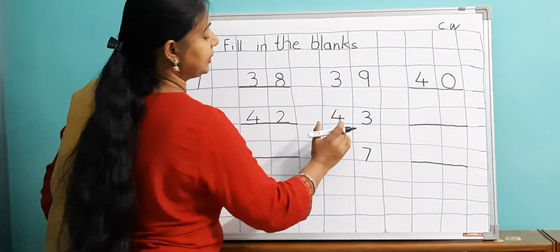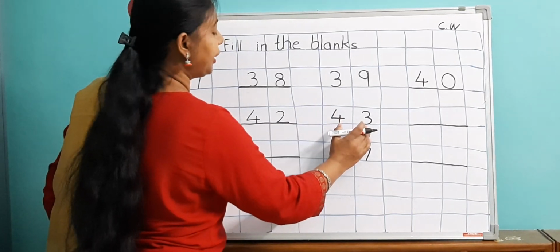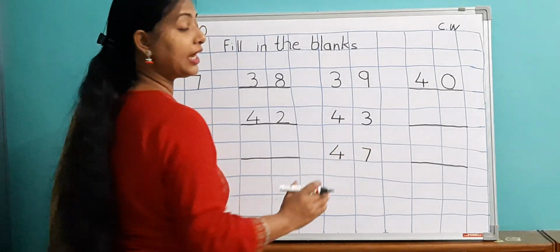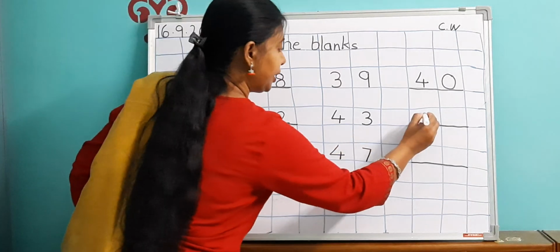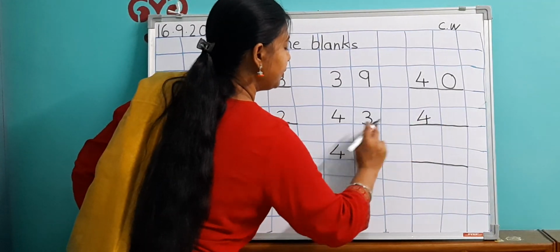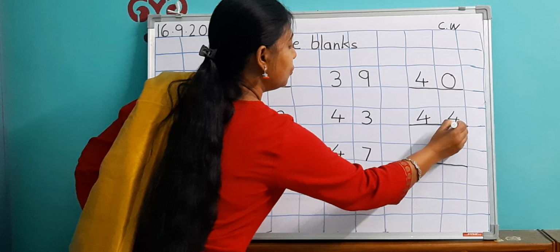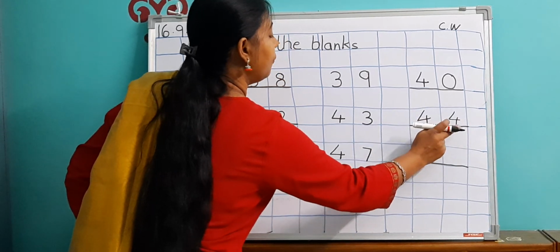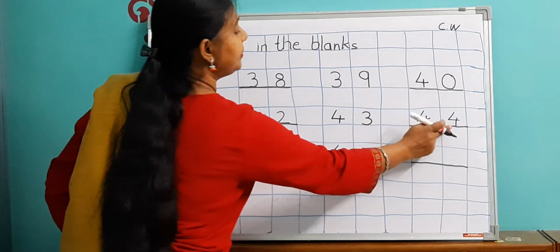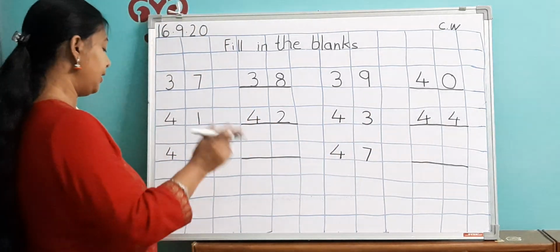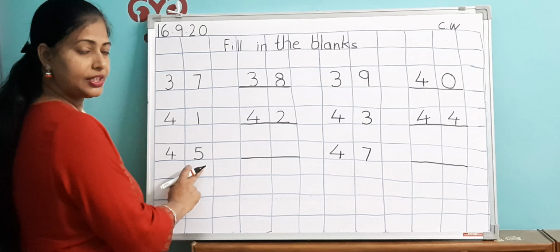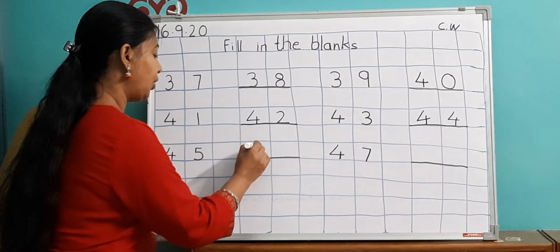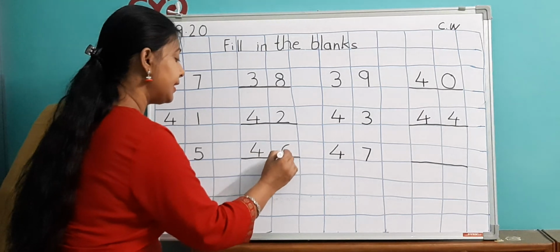Then this is 43. After 42 comes 43. Then after 43 comes which number? 44. After 3 comes 4. So this 4 will be the same. Now it has become 44. After 3 comes 4. Then this is 45. Then after 45 comes 46.